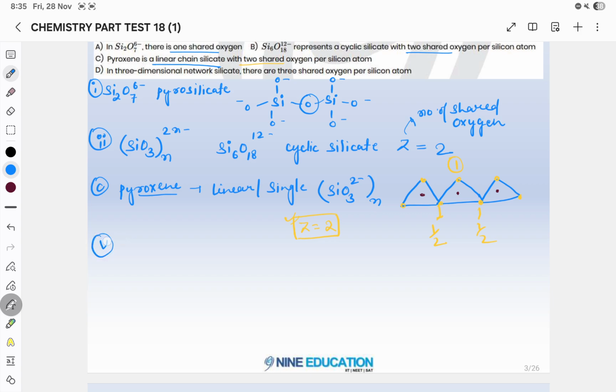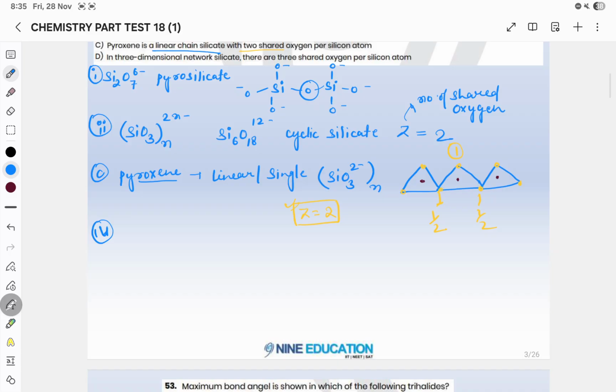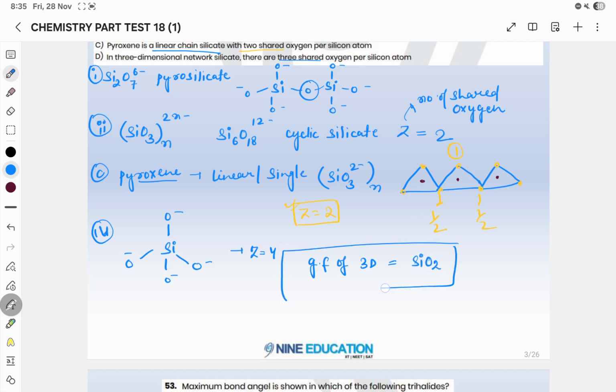Now for the fourth statement, it says 3-dimensional network silicate. If you see the rough structure of 3-dimensional network silicate, it is Si, O minus, O minus, O minus. So Z is equals to 4, that is number of oxygen shared in this case is 4, but here it is written 3, so this is incorrect statement. General formula of 3D silicate is SiO2. Okay, so keep in mind this thing.